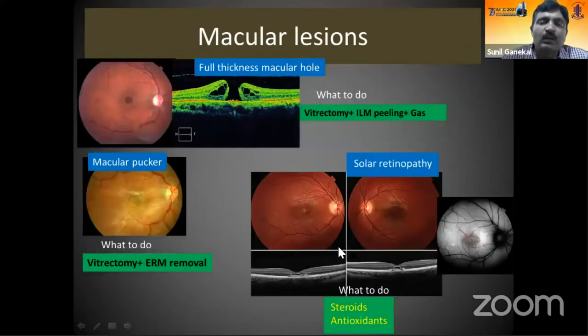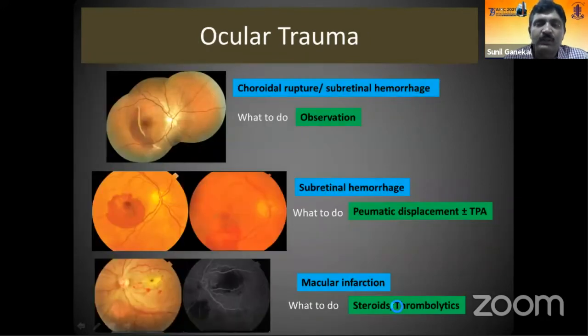The other commonest macular lesion which causes the central patch is the macular hole. Invariably, a full thickness macular hole requires a vitrectomy. Macular gliosis, severe gliosis in the center of the macula, can cause a scotoma. Solar retinopathy, if it is exposure to a solar eclipse, can have outer retinal changes and outer layer holes, and these can be treated in acute stages with steroids.